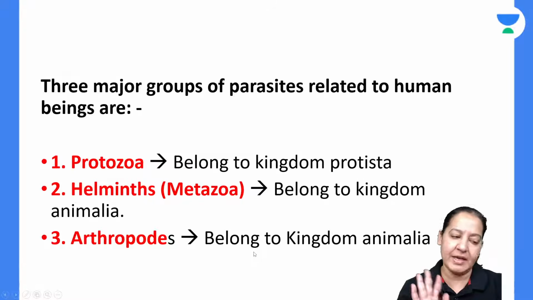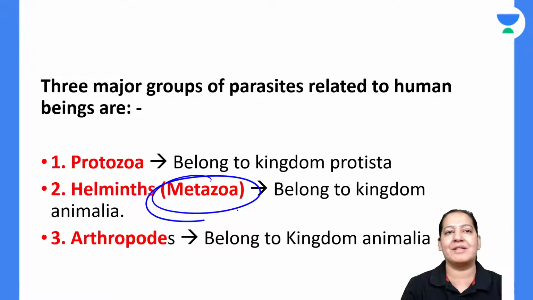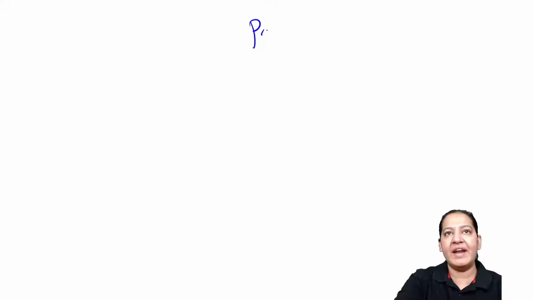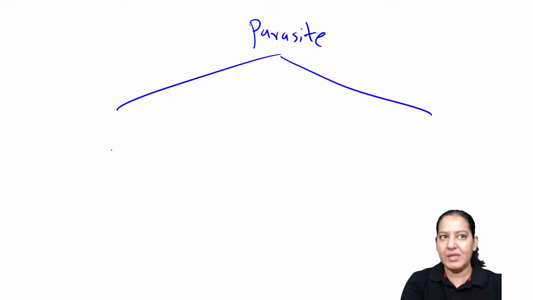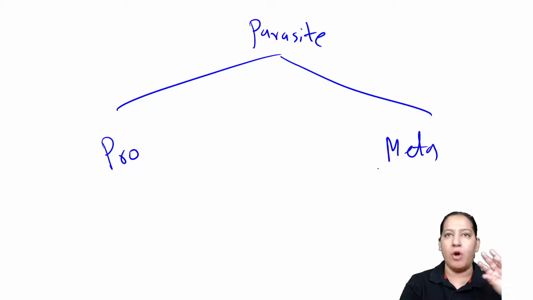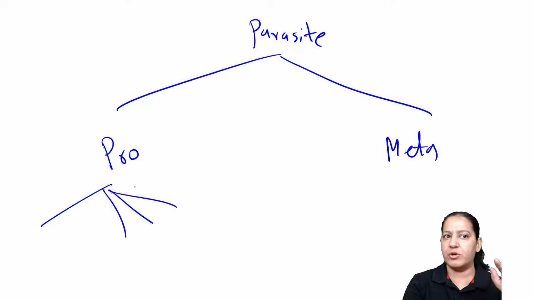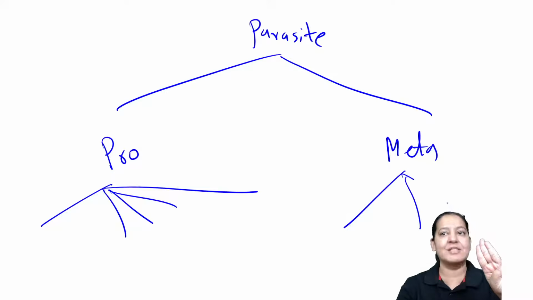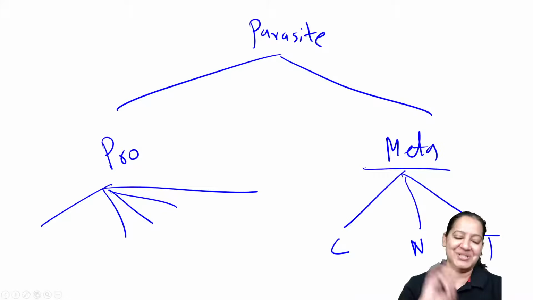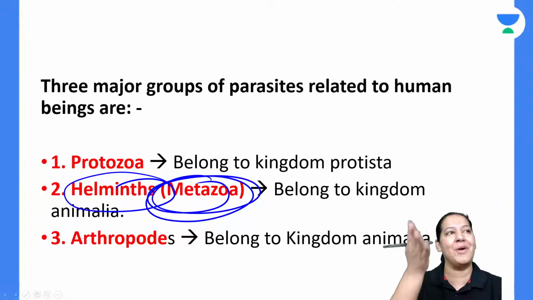After that, I will immediately come on the mnemonics. Let me start Metazoa, the classification of the Metazoa or helminths. I told you that we divide entire parasitology into two categories. The unicellular ones are the Protozoa, the multicellular ones are the Metazoa. I already taught you the 5 classes of the Protozoa. Now I'm teaching you 3 classes of Metazoa. We divide Metazoa only in 3 classes, not 5. So what are the 3 classes of Metazoa? Cestodes, nematodes, trematodes. That's it.